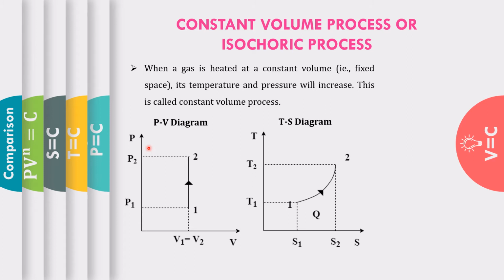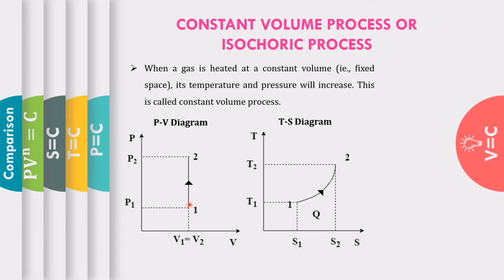In this thermodynamic study, we are going to look at 2 diagrams, the PV diagram and the TS diagram. P is pressure, V is volume, T is temperature and S is entropy. We can draw the curve between pressure and volume. When we heat the gas, the pressure increases from state 1 to state 2, but the volume is kept constant. For temperature, for example, the initial temperature is about 30 degrees Celsius, and when we heat it goes to about 90 degrees Celsius. So the temperature is also increased.